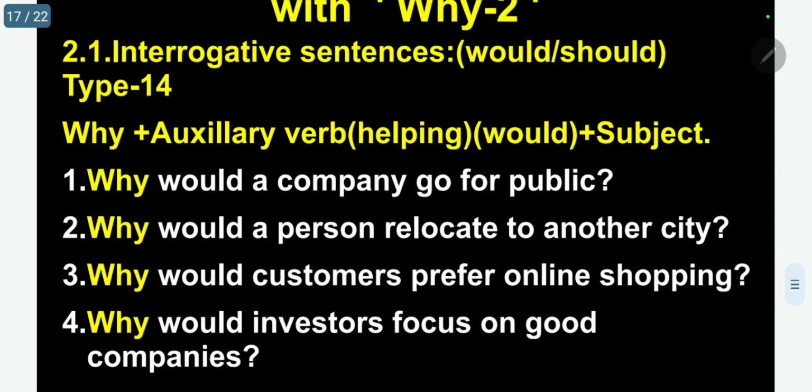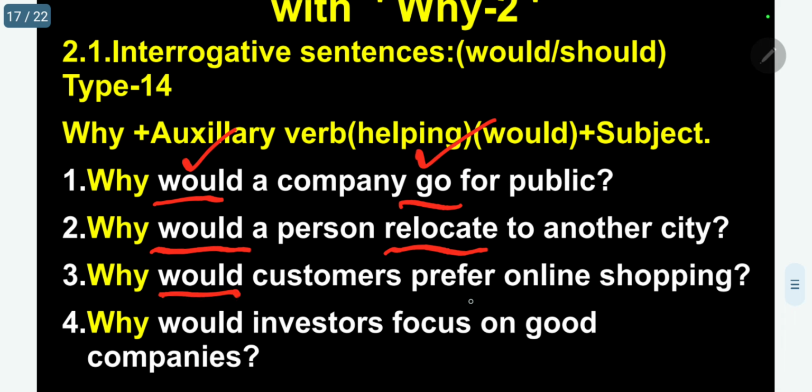So, why would a company go public? Go is the main verb, would is the auxiliary verb. Why would a person relocate to another city? Relocate is the main verb, would is the auxiliary verb.